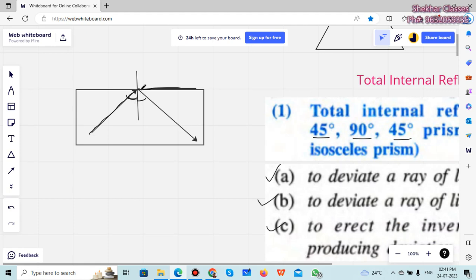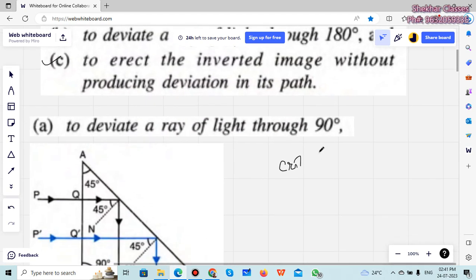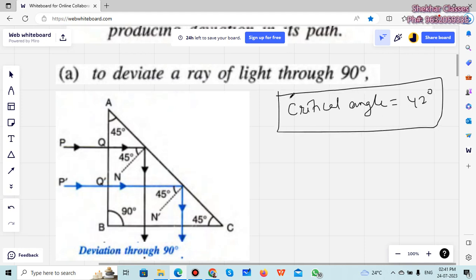And if I further increase the angle, then what happens? It goes through total internal reflection. So that is, okay, it's not the critical angle, it is more than the critical angle, because we are increasing the angle of incidence in that case. The critical angle of this particular glass prism is 42 degrees. Which means that if you make the light incident at more than 42 degrees, then it will go through total internal reflection.